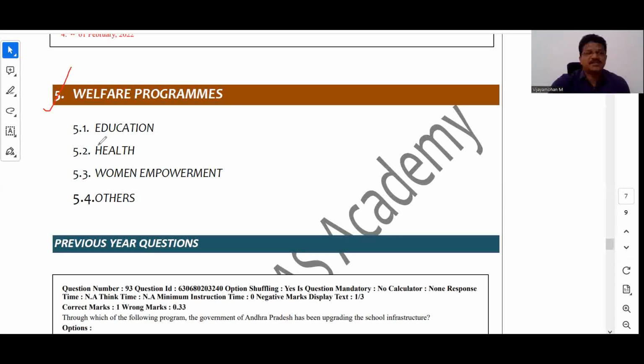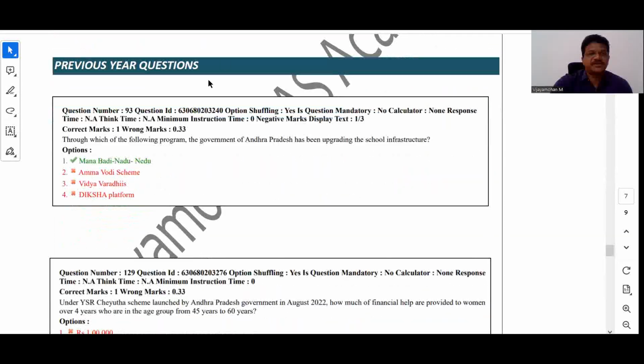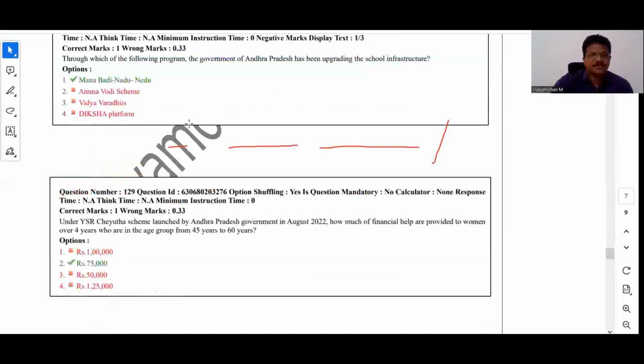సో మెయిన్లీ జస్ట్ ఫోకస్ ఆన్ ఎడ్యుకేషన్ రిలేటెడ్ స్కీమ్స్, హెల్త్ రిలేటెడ్ స్కీమ్స్, women empowerment related schemes, industry related schemes, services related schemes, and any other schemes which are there. Mostly focus on the AP socio-economic survey and Navaratnalu schemes, right? Just see previous year questions. Through which of the following program the government of Andhra Pradesh has been upgrading the school infrastructure, education related program, right? Next.